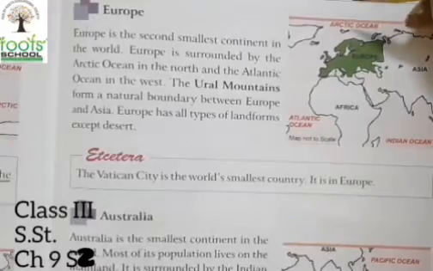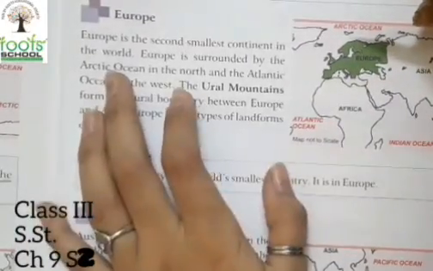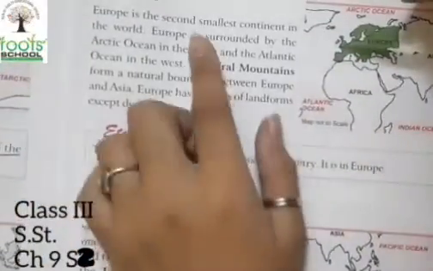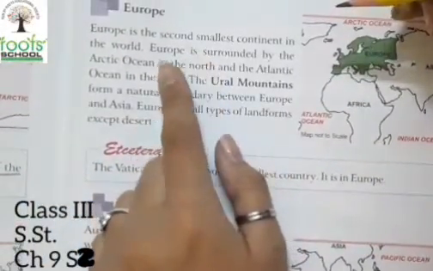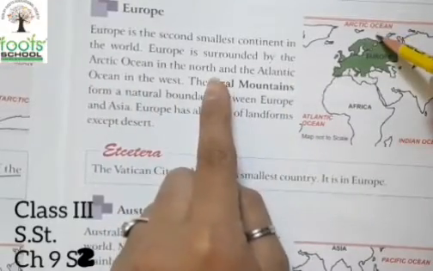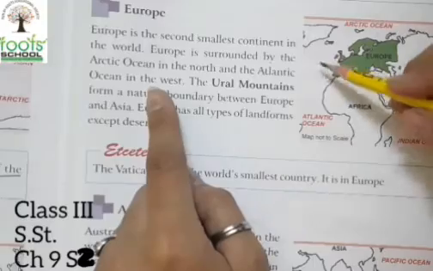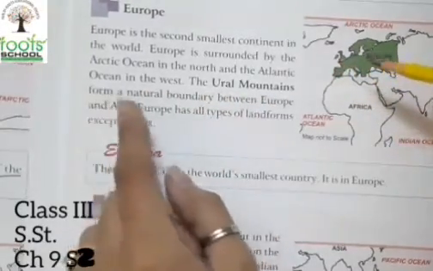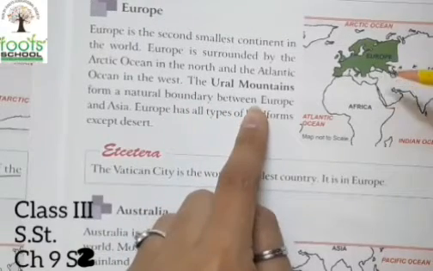Then we study about the next one, Europe. Europe is the second smallest continent in the world because the first smallest is Australia. Europe is surrounded by the Arctic Ocean in the north and the Atlantic Ocean in the west. The Ural Mountains form the natural boundary between Europe and Asia.